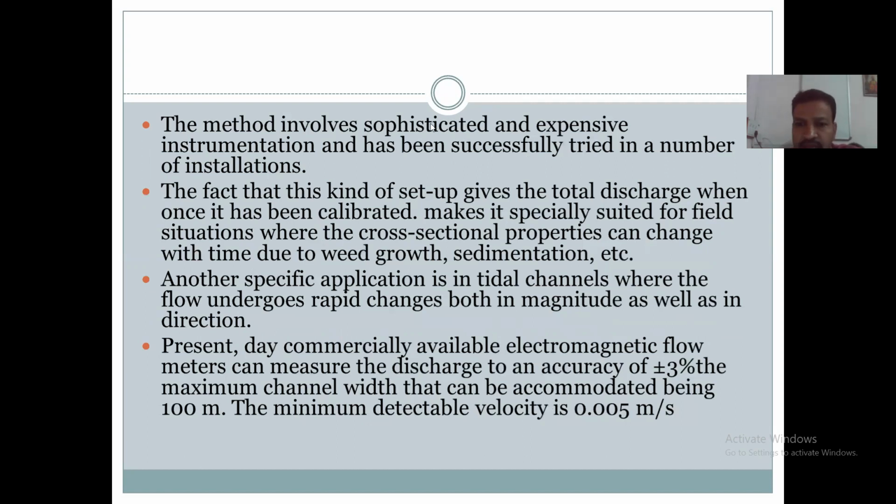So in this method, it requires different instruments, coils, electrodes. Therefore, it is more expensive than other methods. This method is sophisticated and expensive because it requires various instruments, and this method has been successfully tried in a number of installations.